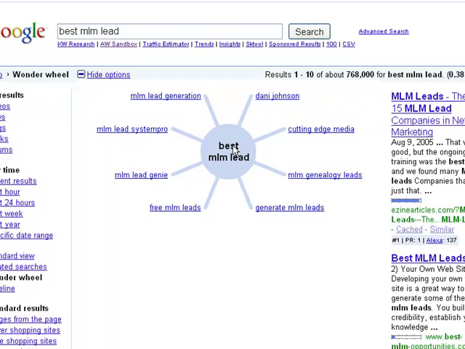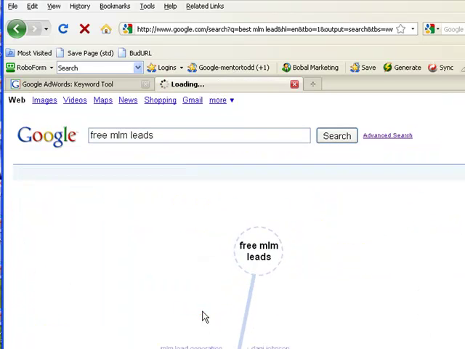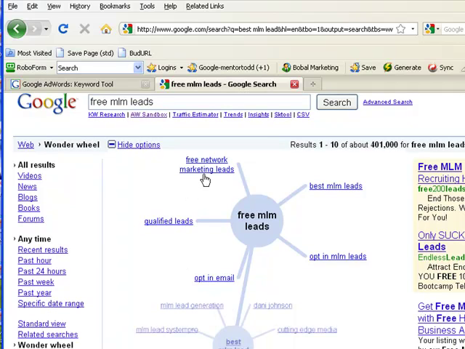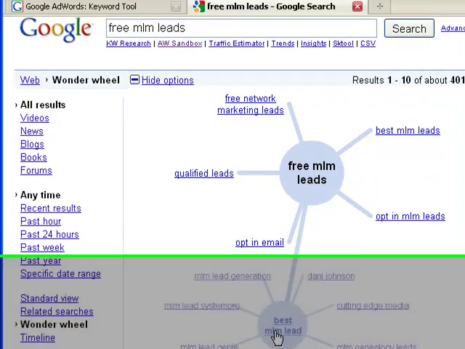There's our primary keyword, and here's some other ideas right here, guys. You can just be jotting these down underneath in your notepad. If you want to, free MLM leads, we can branch off and see what that part of the wheel has for ideas, for suggestions. And so you can break your article down into paragraphs, and maybe each paragraph might have one of these related keywords that's centered around your primary keyword, which is best MLM lead.